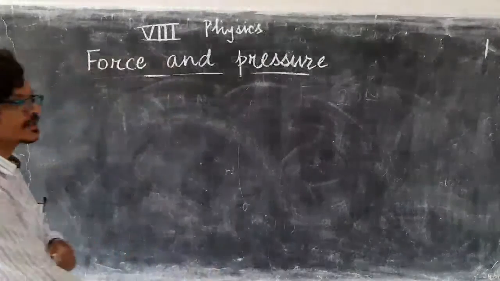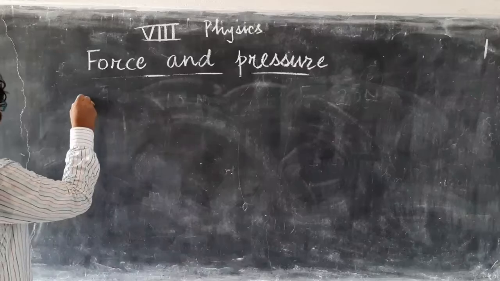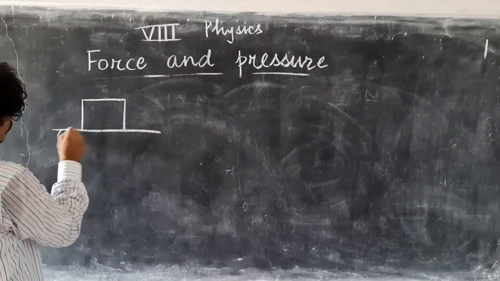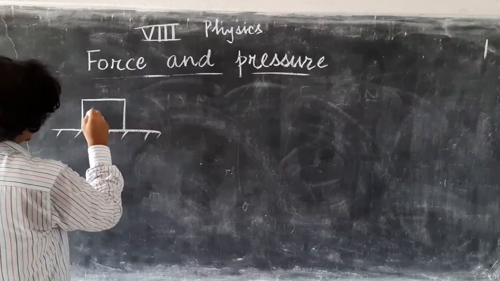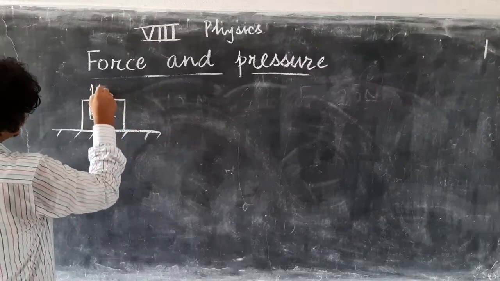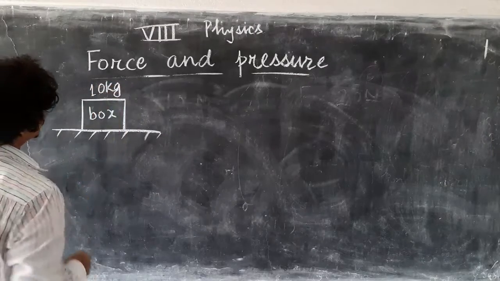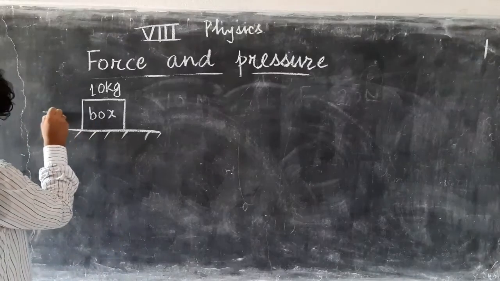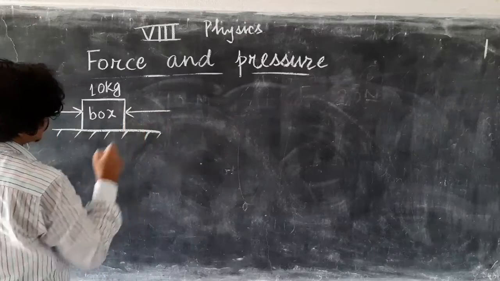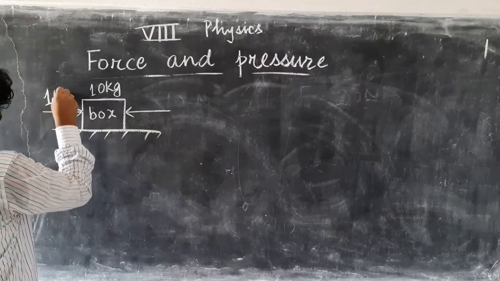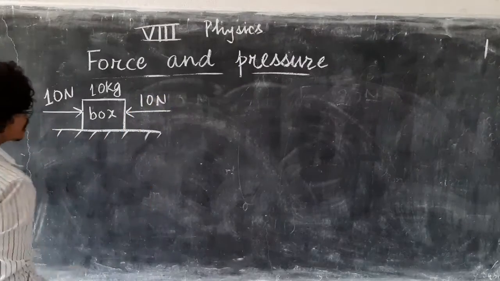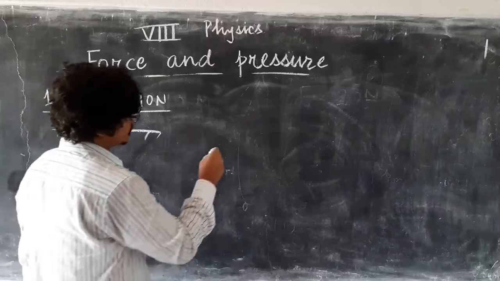Now let us take cases in which two forces are applied on an object. So suppose this is some object, let us say this is a box. Mass maybe, let us take 10 kg. 10 kg is the mass of this box. Now if I am applying two forces in the opposite direction, 10 Newton, fine.